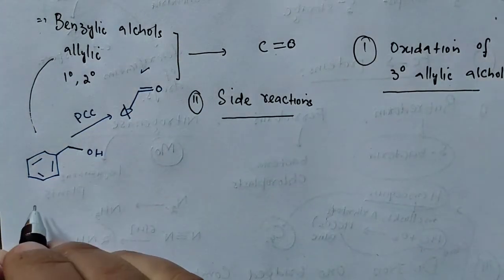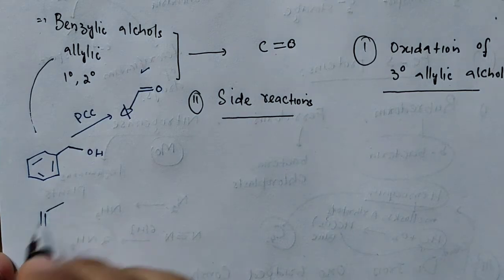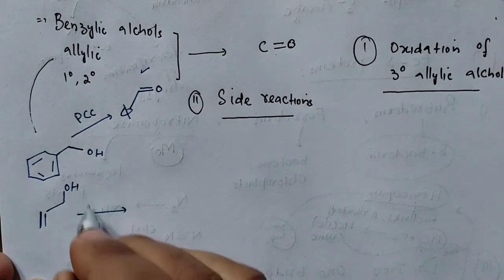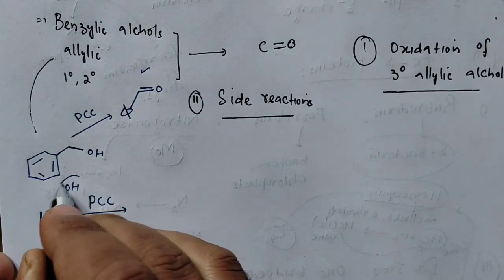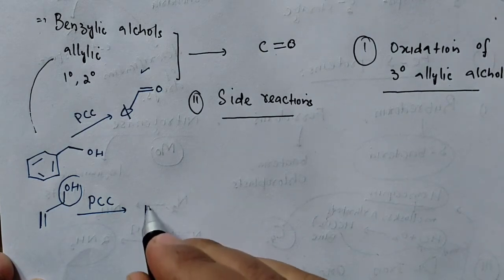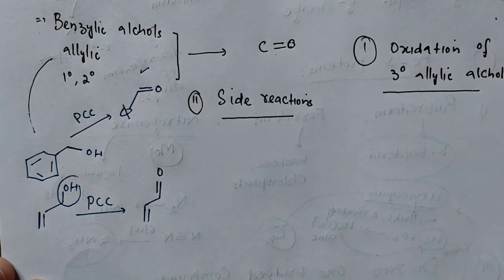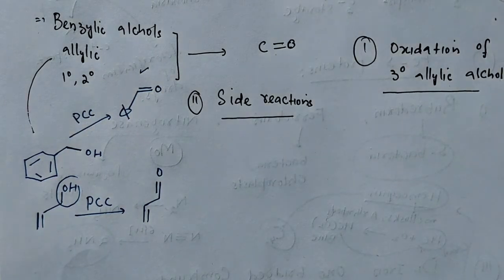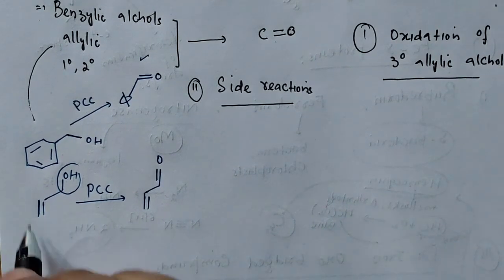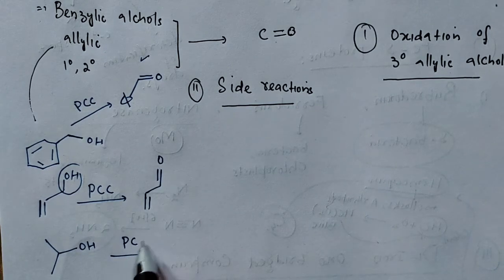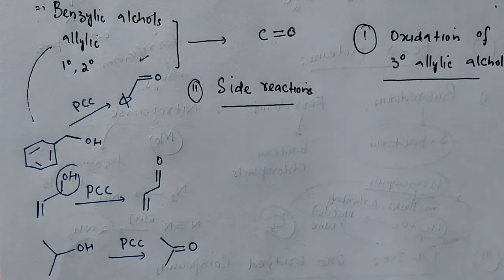Likewise if you have allylic alcohol, let's say this is your allylic alcohol, in presence of pyridinium chlorochromate this group will get converted to carbonyl. That's the product formed. Likewise if you have 1 degree, 2 degree, let's say you have 2 degree alcohol, in presence of pyridinium chlorochromate this C-OH will get oxidized to carbonyl. That's ketone. तो ये तो नॉर्मल बिहेवियर है इसका.